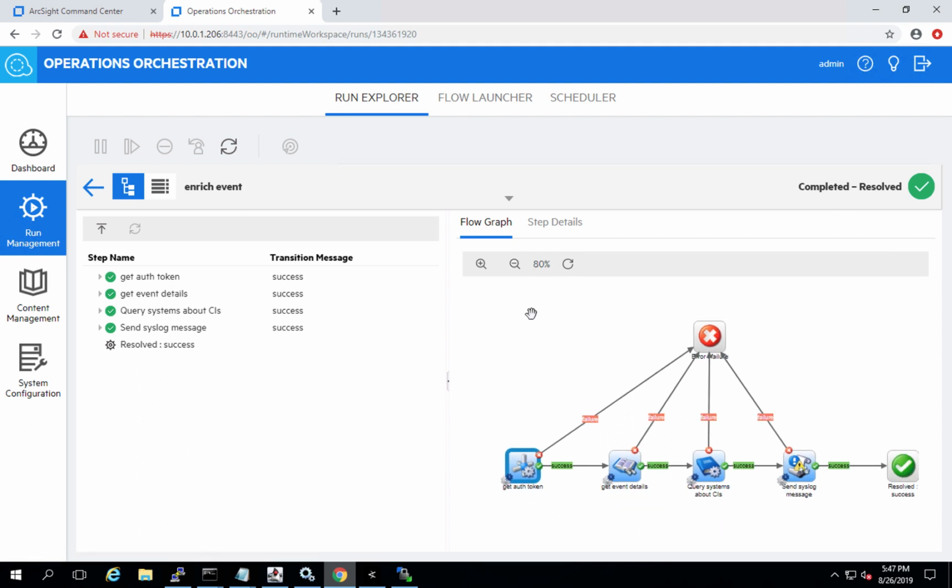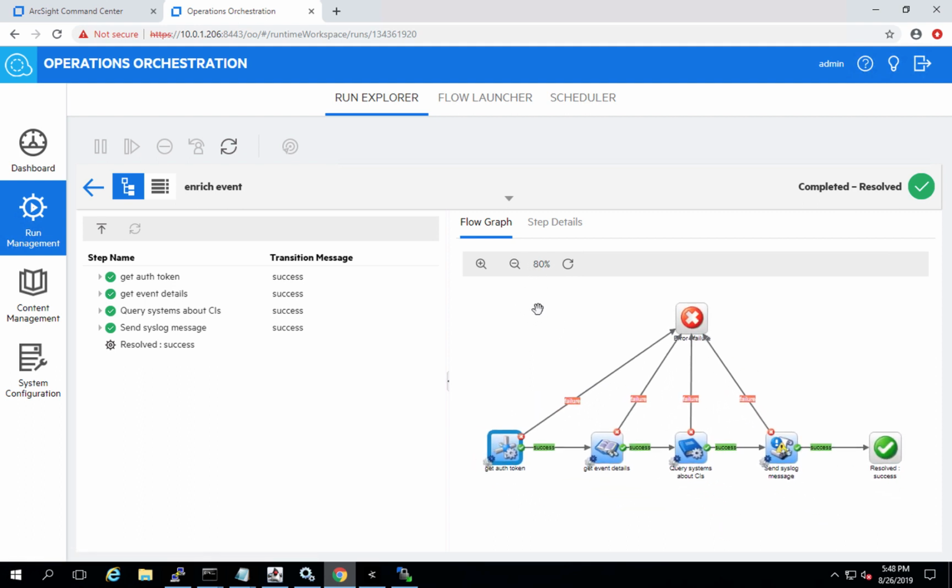So what you're seeing right here on the right hand side of the screen is the runbook itself. You'll see that the first step is to get an auth token. From there, we will get events back from ESM using that auth token. And the information that we gather from that event will be used to query UCMDB about the CI, and ultimately we will aggregate these two together into a syslog message.